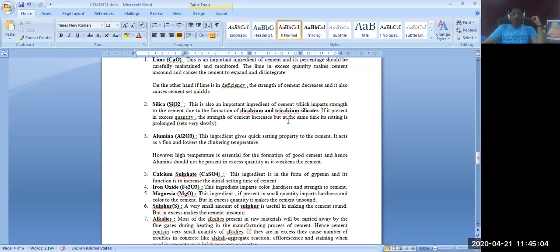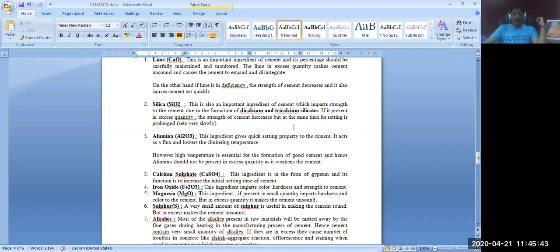Silica is also an important ingredient of cement, which imparts strength to the cement due to the formation of dicalcium and tricalcium silicate. Earlier, silica or sand was considered an inert, filler material. Later, it was found that silica also contributes to the strength of the cement, because it forms dicalcium silicate and tricalcium silicate.